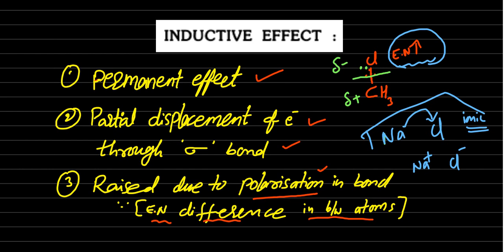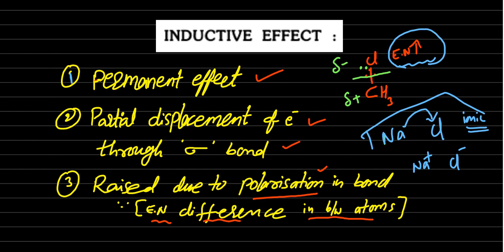So due to these three reasons, the first one again is a permanent effect, because chlorine is always permanently on the carbon, and the bond pair is always near the chlorine. That's why this effect is permanent. It is partial displacement, not complete displacement; if completely displaced, that is called an ionic bond. It operates only through the sigma bond. Next, it is raised due to polarization, and polarization is raised due to electronegativity difference.